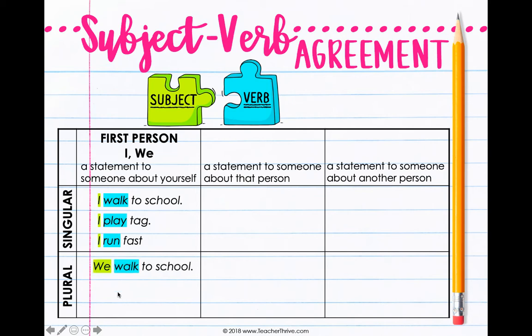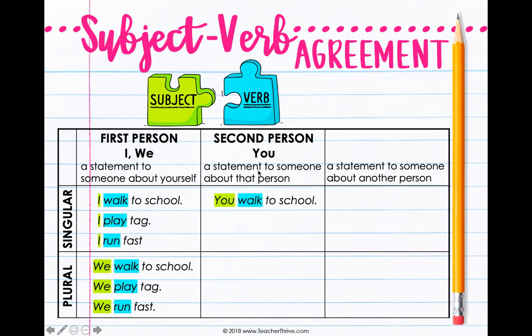Now, if I'm talking about other people, the rule is a little bit opposite. The subject is plural, which means more than one, but my verb is still singular. Normally, this will always be the rule. If the subject is plural, the verb is singular. If the subject is singular, the verb is plural. But the only time that's going to be different is when I'm talking about I. That's the only exception to the rule. I will always have a singular verb. But when we have a plural subject, we, that means more than one person. I'm talking about a group of people, me and a group of people. My verb is still going to be singular. What I mean by that is there's no S on my verb. So let's look at a different example.